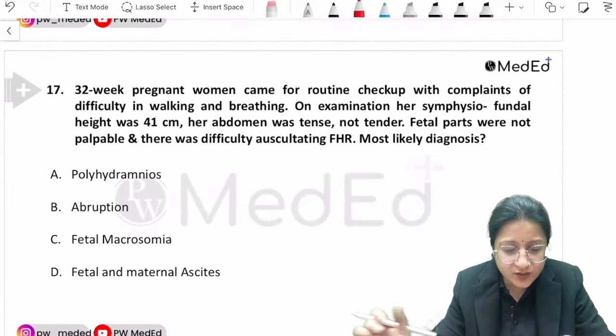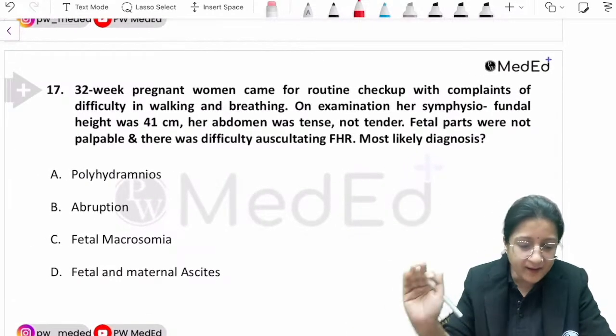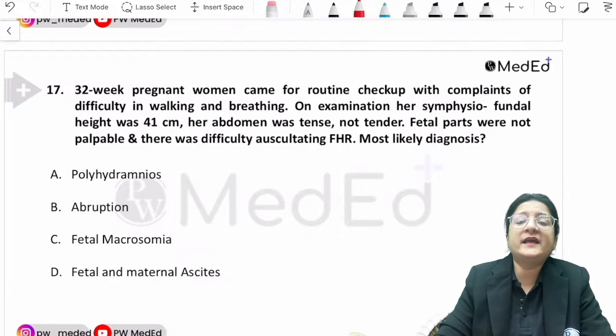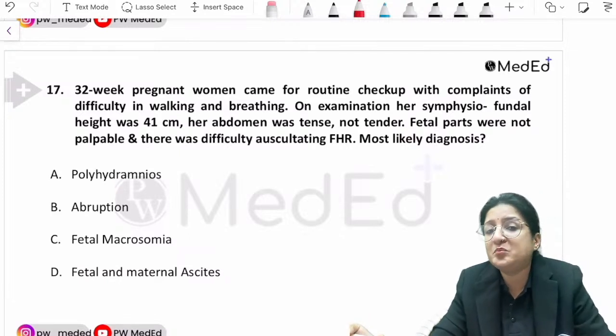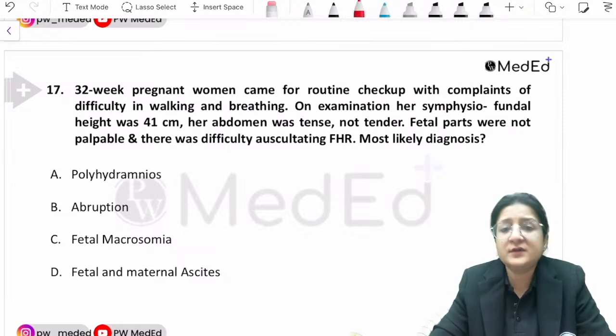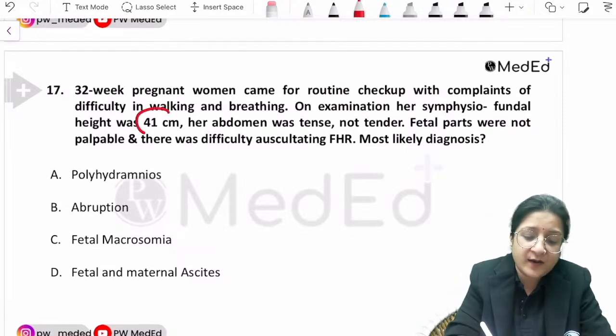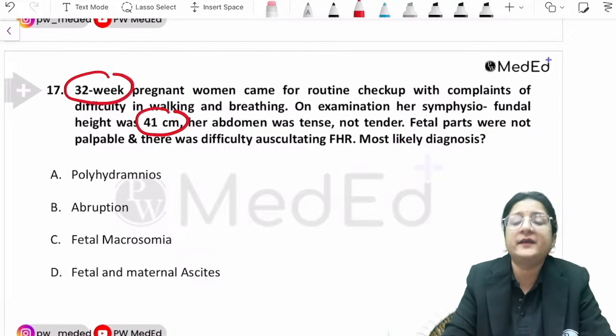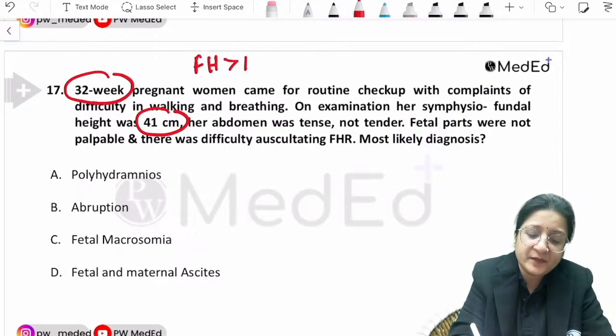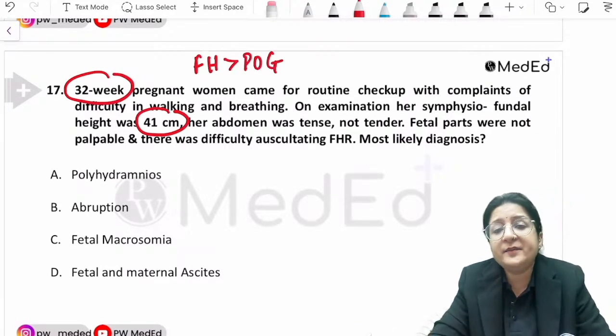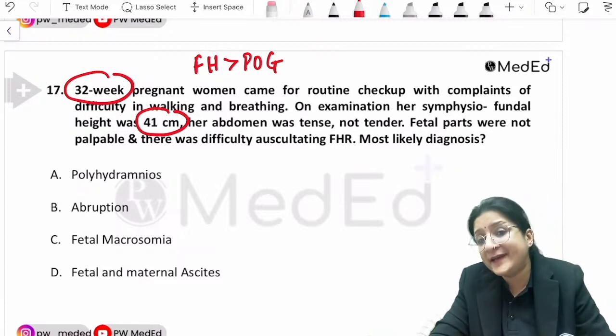All right. Next question. Repeat again. A 32-week pregnant woman came for routine checkup with complaints of difficulty in walking and breathing. On examination, her symphyso-fundal height was 41 centimeters. She's 32-week pregnant. The fundal height is more than the period of gestation. Her abdomen was tense but not tender.